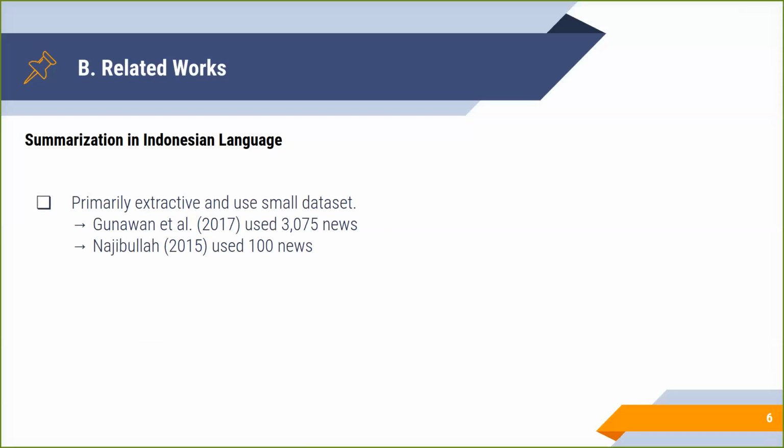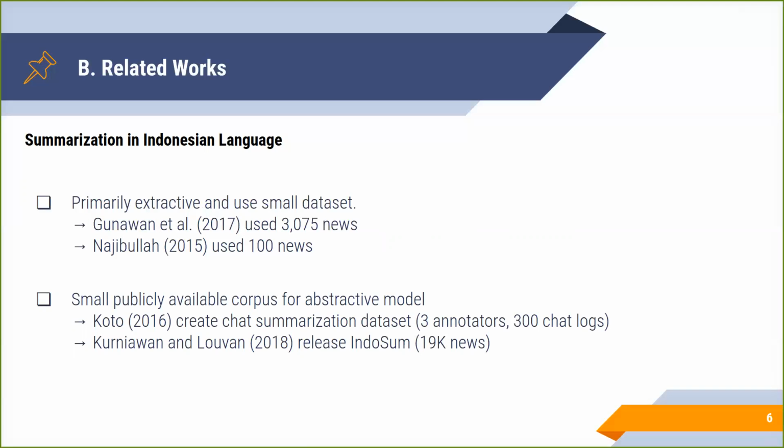Early research on Indonesian text summarization has been extractive and used very small data, for instance, Gunawan et al. 2017 and Najibullah 2015. Previous attempts have also been made to construct a standardized summarization corpus in Indonesian language. Koto 2016 created a dataset for chat summarization by manually annotating chat logs, while Kurniawan and Louvan 2018 introduced IndoSum, where they collect and manually annotate 19K news. IndoSum is a good start of neural summarization in Indonesian language. However, based on our early analysis, IndoSum is highly extractive, making it less suitable for abstractive summarization.